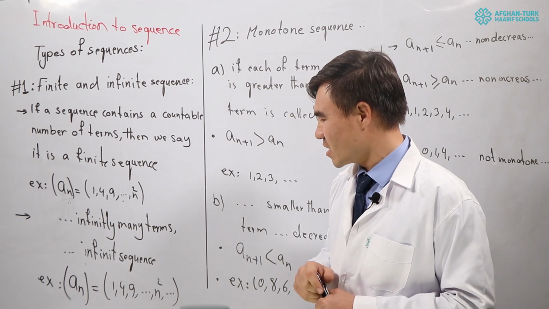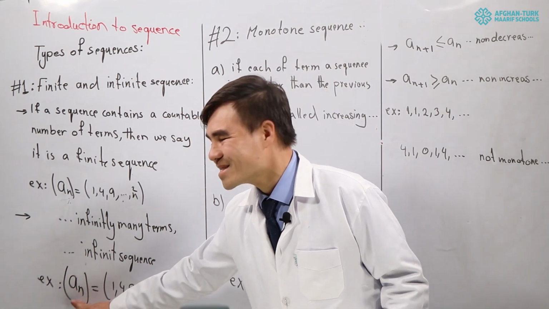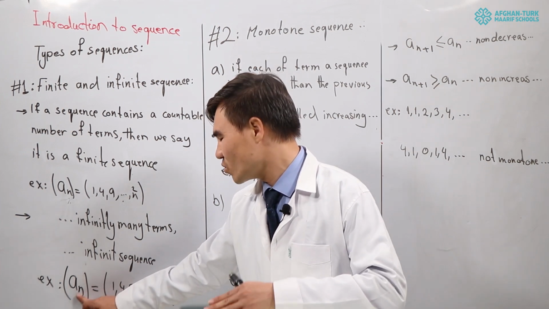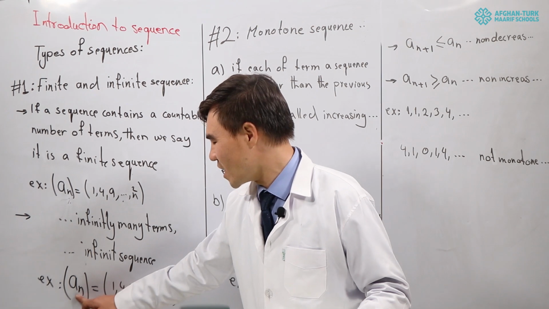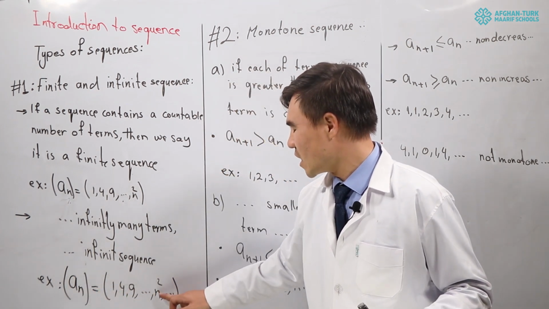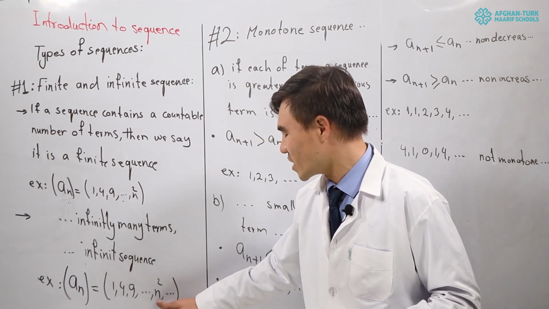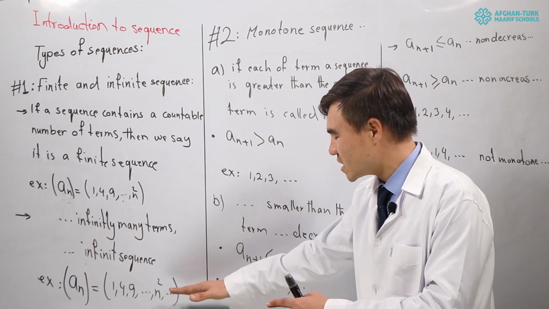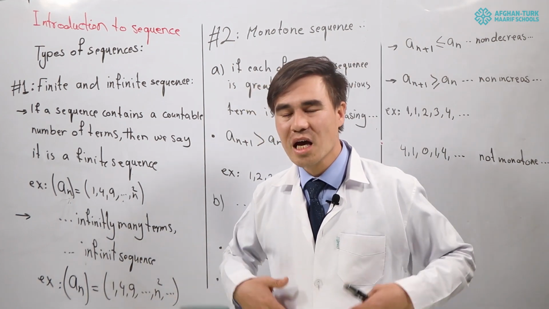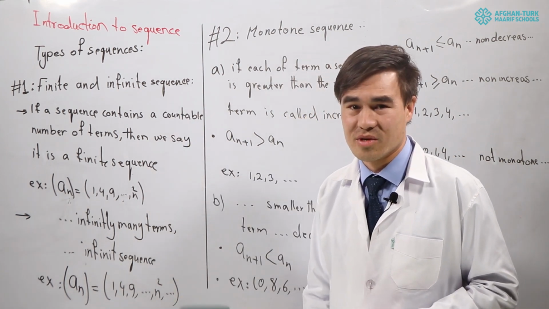Infinite sequences. We will have some examples, which is written a sub n. We read this as a sub n, not a n. a sub n is equal to 1, 4, 9, up to n squared, and look, it doesn't stop at n squared. It is going forward to infinity, and it has many terms which we cannot count. That is called what? Infinite sequences.